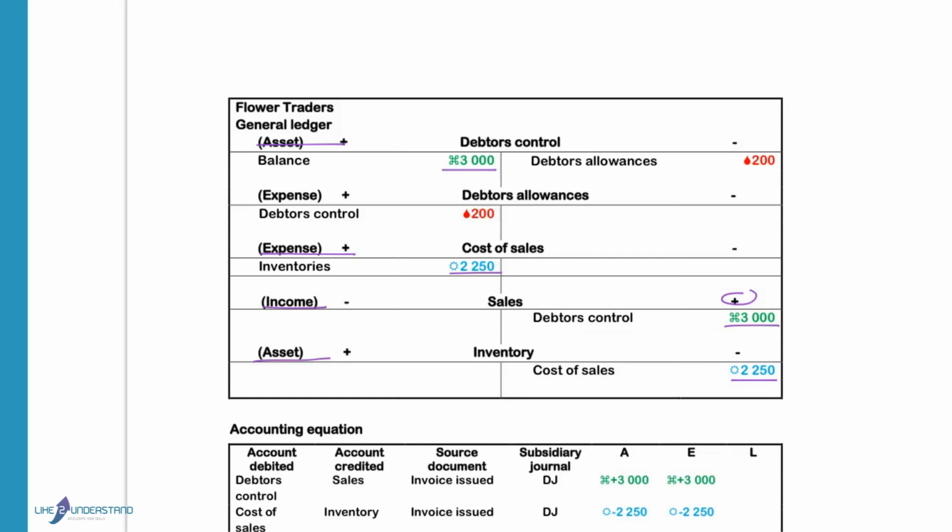When we allow the R200 discount, we have to credit the debtors' control account to show that he owes less money, and we will debit debtors' allowances to reduce the original sales to indicate that the income will reduce.